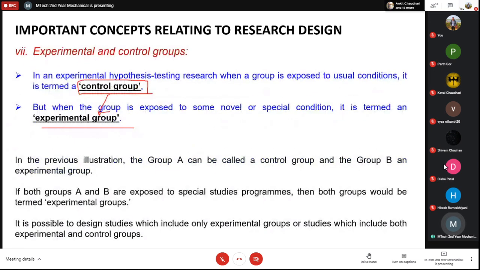So for example, group A was a control group, and group B was also a control group initially, but you put group B into the special studies program, right? So you made it the experimental group. This special studies program is your treatment to group B. This is something that you have done with group B.